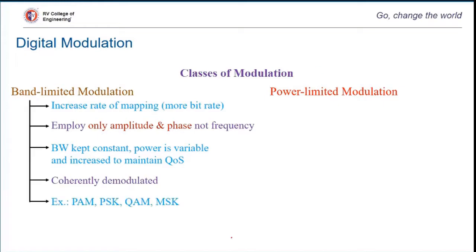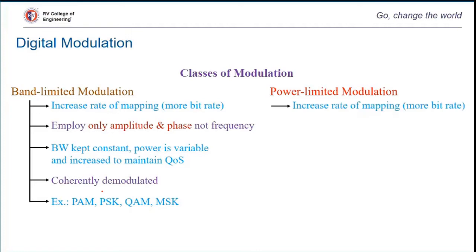All the examples of amplitude and phase shift keying techniques, as I had mentioned earlier, will be examples of band limited modulation. Say PAM, which is pulse amplitude modulation, PSK, phase shift keying, and quadrature amplitude modulation. And there is something known as minimum shift keying, which is MSK. So we will all be studying these in our course.